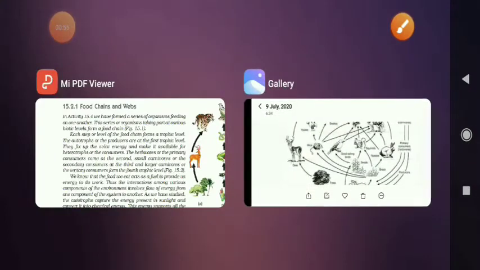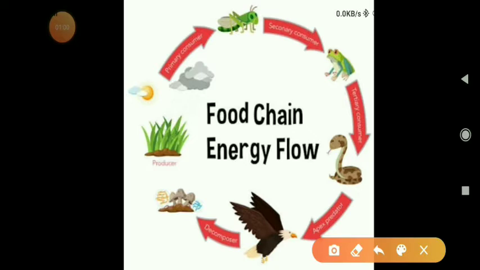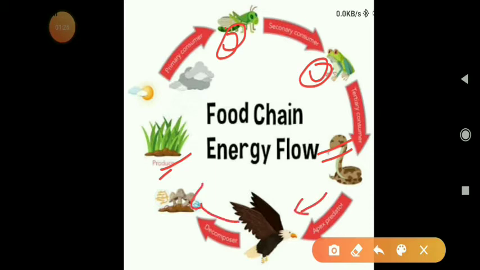For example, see the food chain here. The first one is the producers, and this one is the primary consumer. Then secondary consumers, and third one tertiary consumers, and next, the fourth level, top consumers, and then the decomposers are given. So this is a kind of food chain, and here energy is flowing.